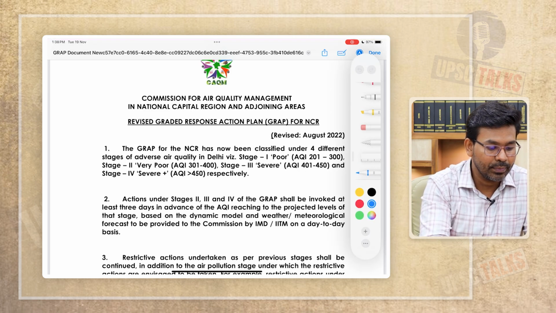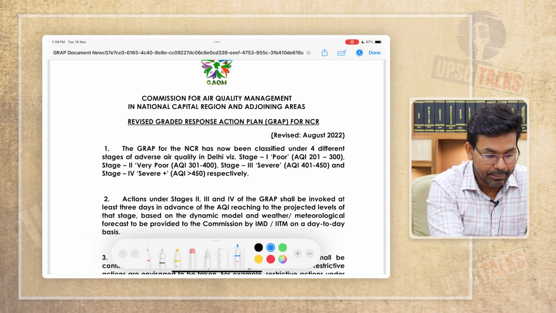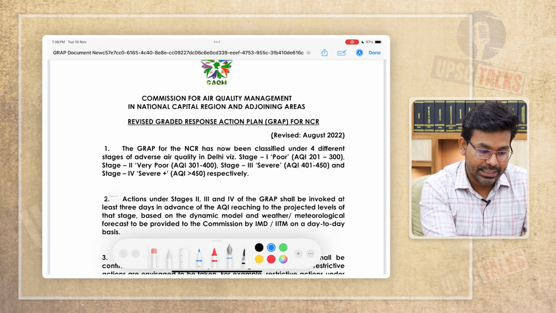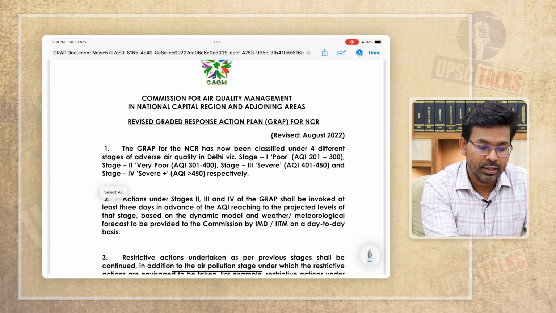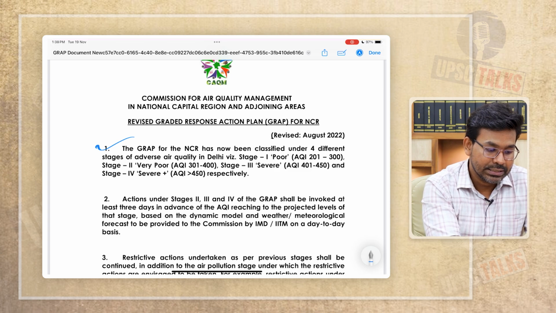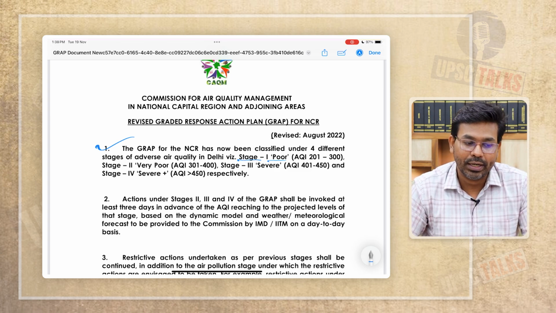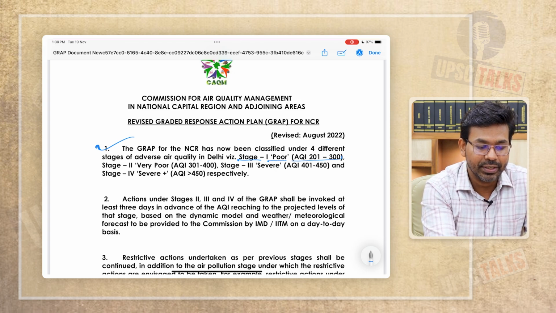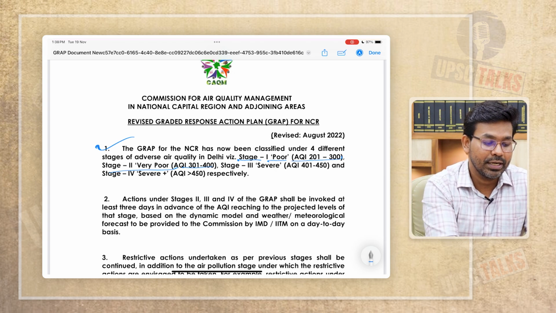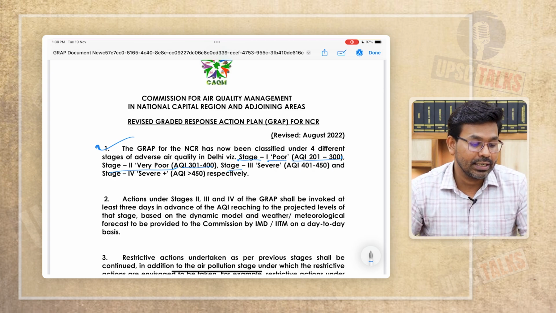One important thing they have mentioned is the type of air quality index. Stage 1 means poor: the air quality index is from 201 to 300. Stage 2, very poor: between 301 and 400. Stage 3, severe: between 401 and 450. Stage 4: the air quality index exceeds 450.